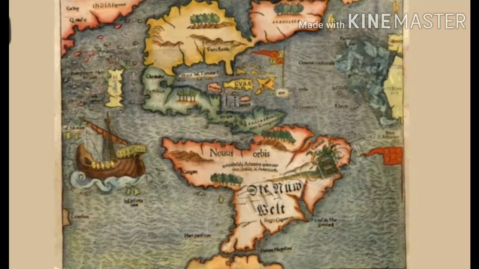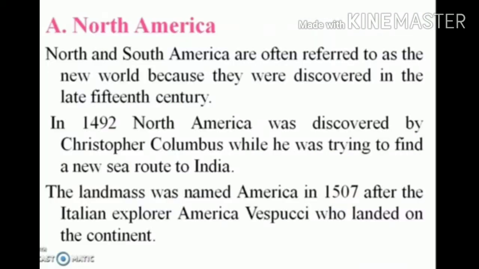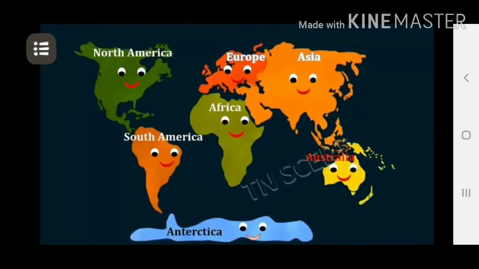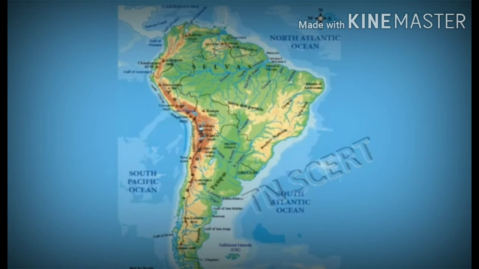And then transport. North America has developed a well-designed network of roadways, railways, waterways and airways. And then the last one, trade. North America exports a host of agricultural and industrial products.